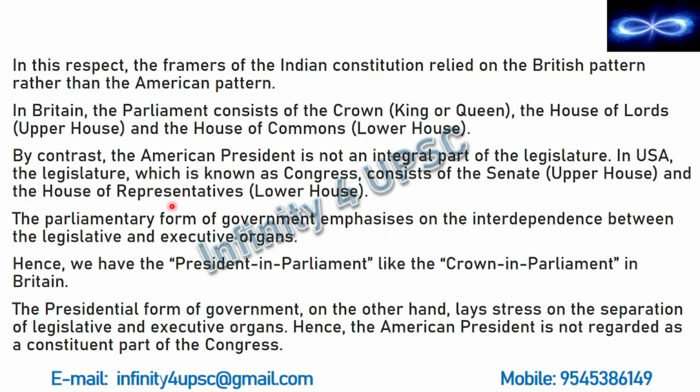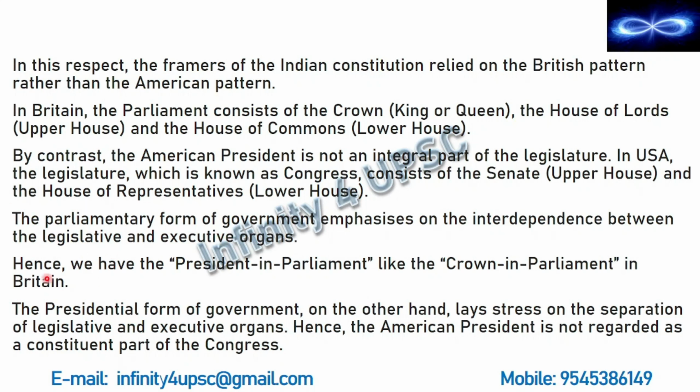Then we have already discussed why we chose the parliamentary form of government instead of the presidential form. What are the reasons? One, the executive organ is part of the legislative organ. Second, a bill cannot be passed without the support of the other members of the legislative organ. Third, the members of the executive organ are answerable to the legislature.